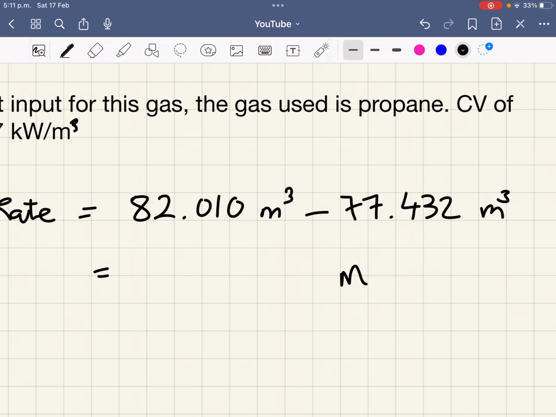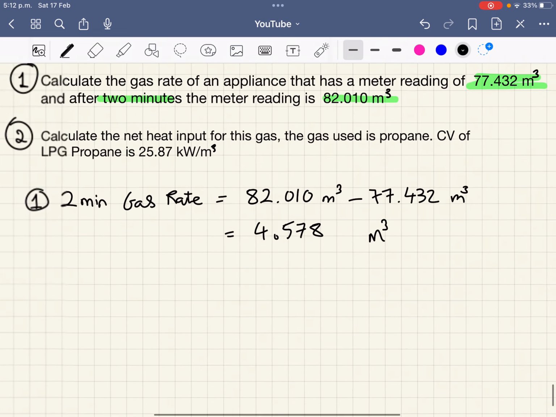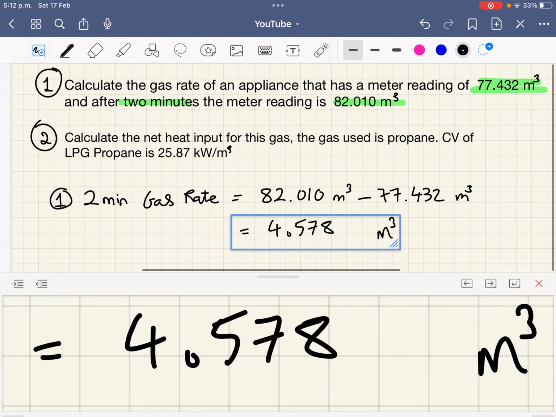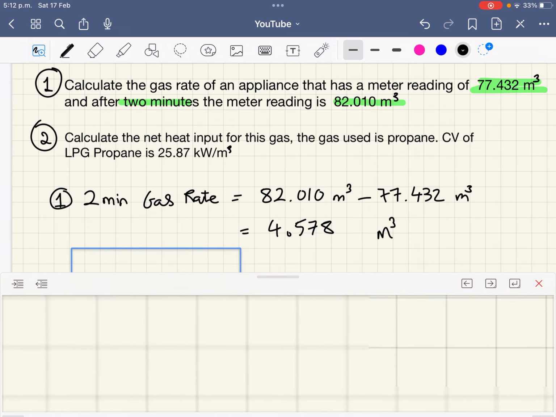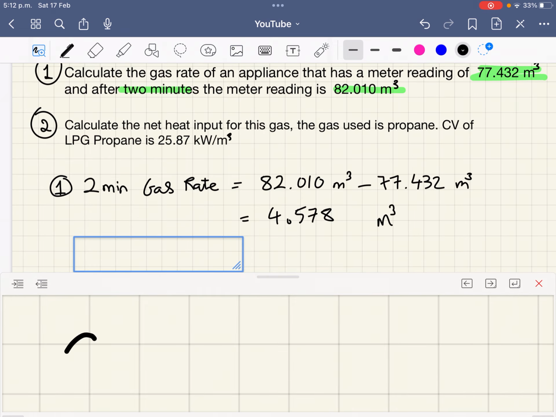And we need a little cube on that, so we don't put the unit into your calculator, and then we just do 82.01 minus 77.432, and the difference there is 4.578 meters cubed. And now, just like the last question, we want the hourly gas rate.